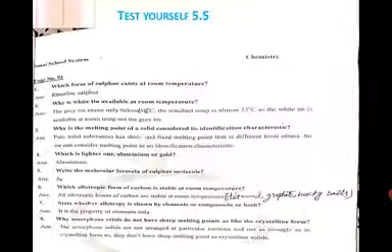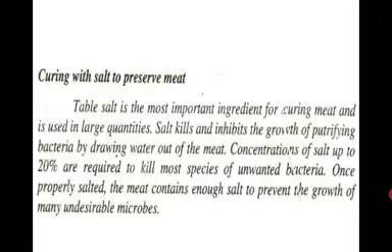Table salt is the most important ingredient for curing meat and is used in large quantities. Salt kills and inhibits the growth of putrefying bacteria by drawing water out of the meat. Inhibit means to stop. Putrefying bacteria are the bacteria which are responsible for the spoilage of meat.